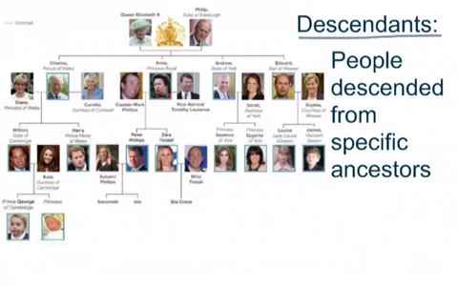The next vocabulary word that we have today is the word descendants. Descendants are people descended from specific ancestors. You guys are descendants of your parents, your grandparents, your great-grandparents, and some of you even have great-great-grandparents still alive, and so on and so forth. That is what you call your family tree. Now here's a family tree, as you can see here.